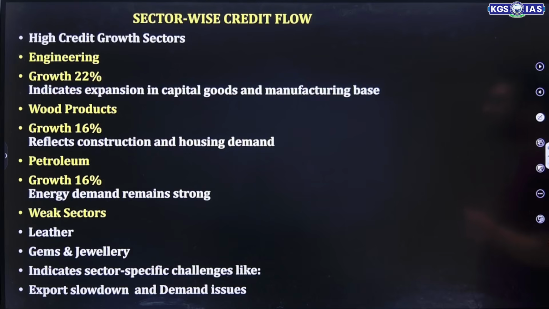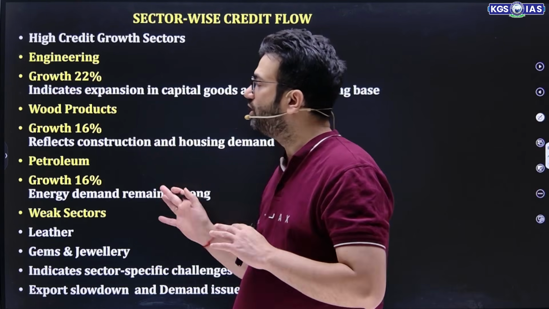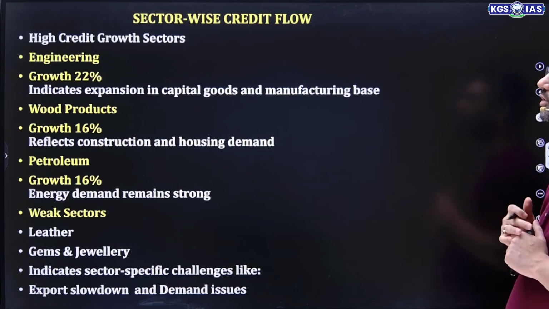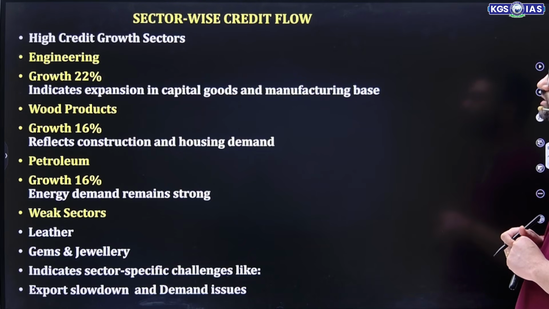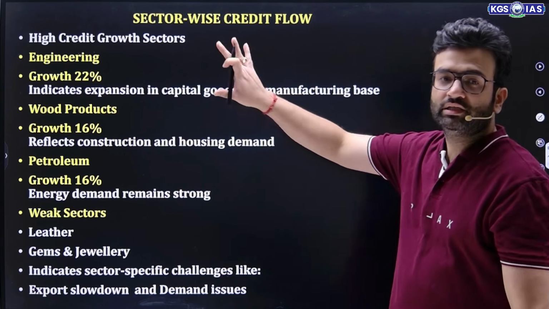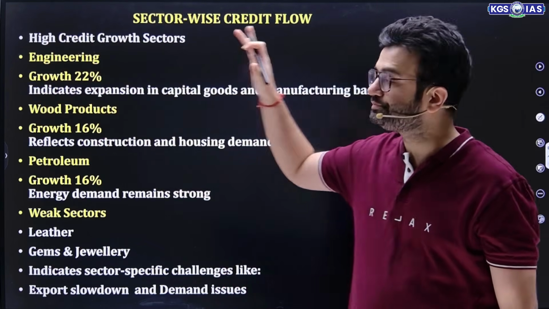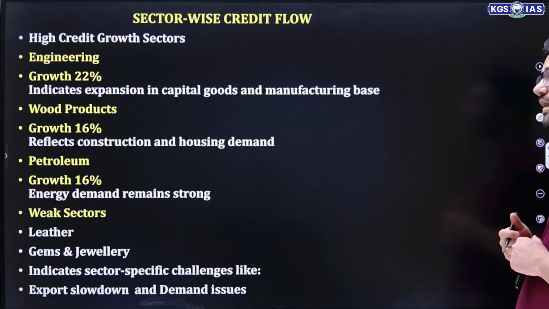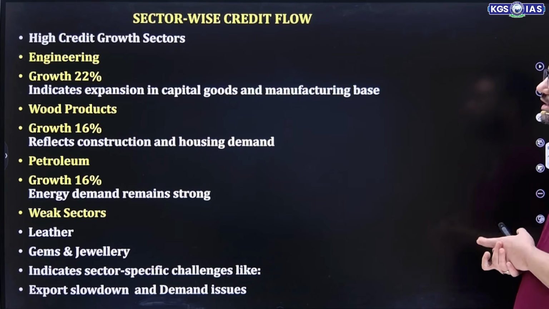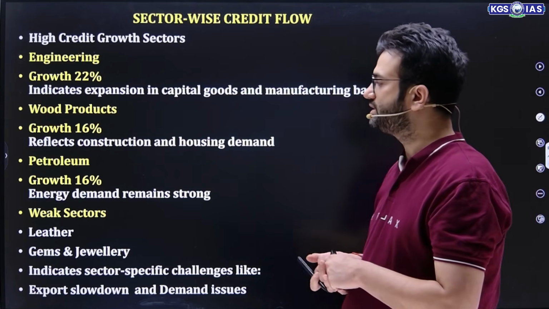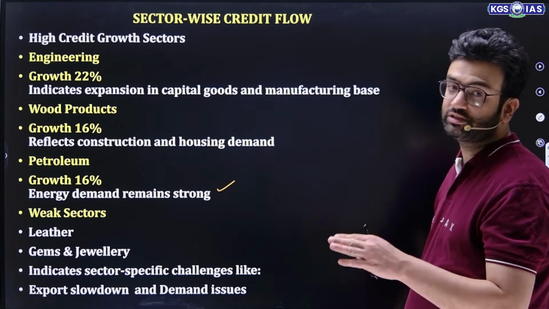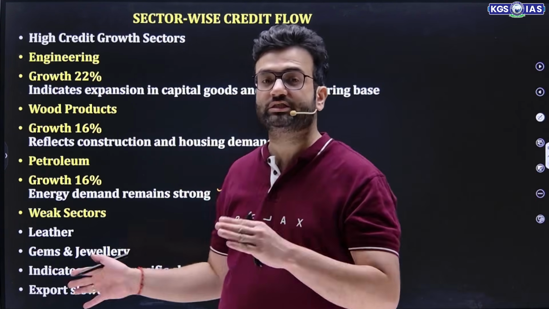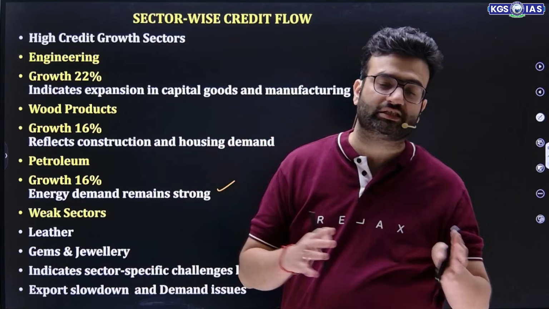Then sector-wise credit flow. Let's talk about how the credit flow is being given sector-wise. So, high credit growth sectors: engineering growth is 22%, indicating expansion in capital goods and manufacturing base, and that's a very positive part. Then wood products growth is 16%, reflecting construction and housing demand, and that again leads to massive employment in future. Petroleum growth is 16%, that means energy demand remains strong, and petroleum products are excluded from the CPI inflation as well, because their price is very volatile.